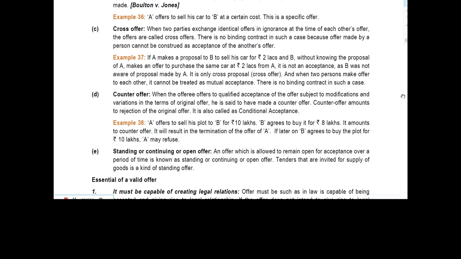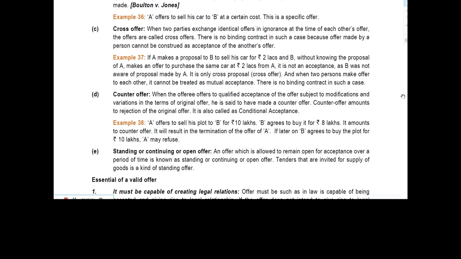If A makes a proposal to B to sell his car for 2 lakhs and B, without knowing the proposal of A, makes an offer to purchase the same car at 2 lakhs from A, it is not an acceptance as B was not aware of the proposal made by A. It is only a cross proposal, and when two persons make offers to each other, it cannot be treated as mutual acceptance. There is no binding contract in such a case.